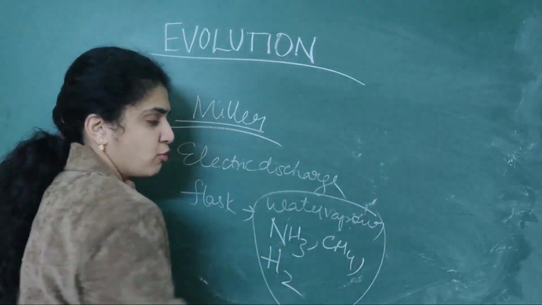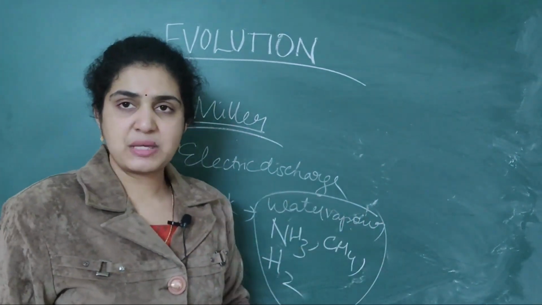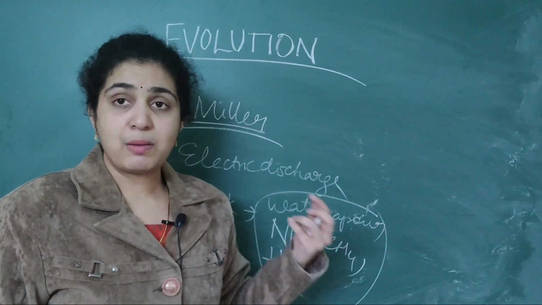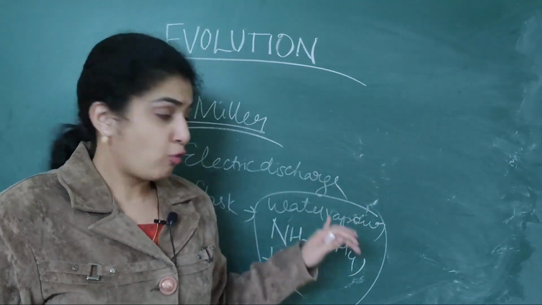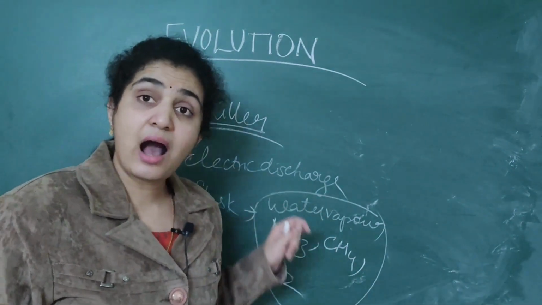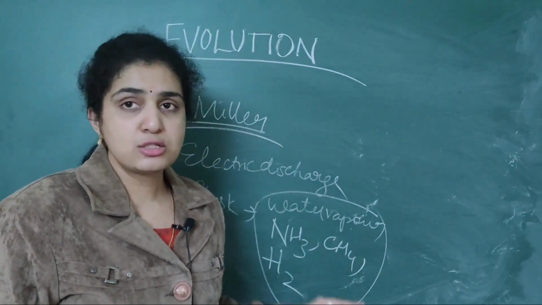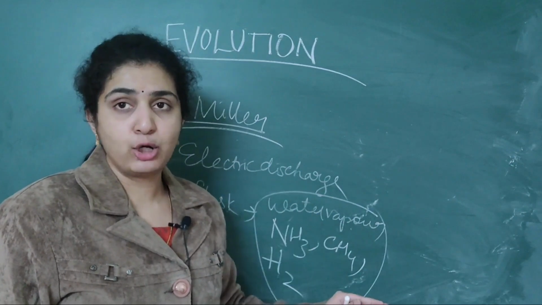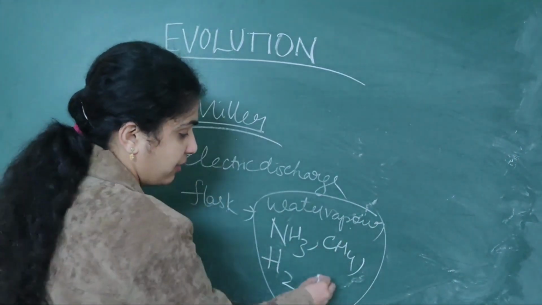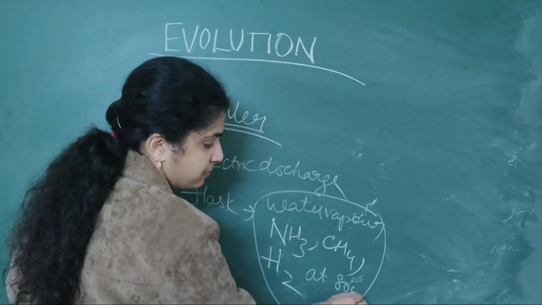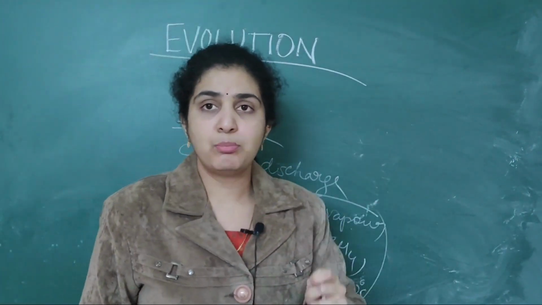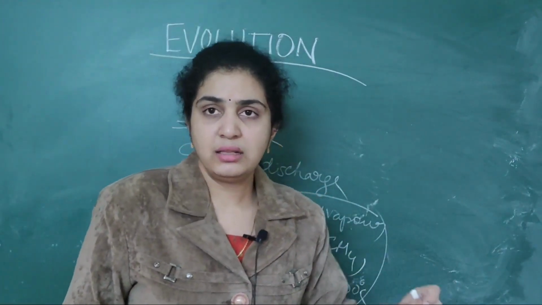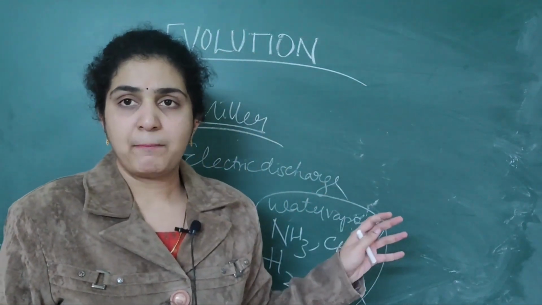Where did you see these 4 molecules? Just now I specified in the Big Bang theory. From the molten mass, these 4 substances evolved: water vapor, ammonia, methane and carbon dioxide. Here it is not carbon dioxide, it is hydrogen. So at 800 degrees Celsius, he put these molecules in a flask and passed an electric current through it. What happened?